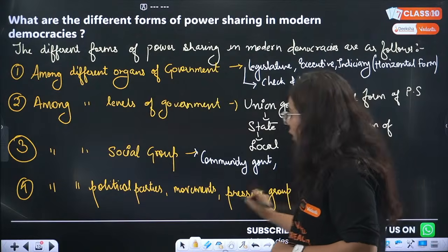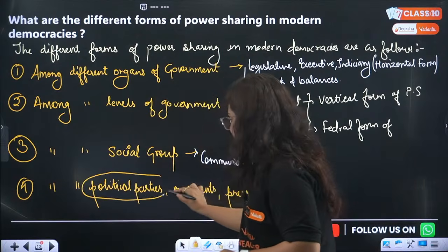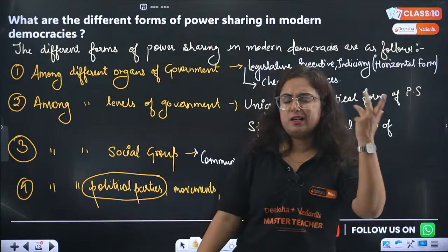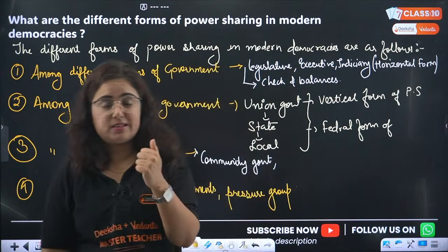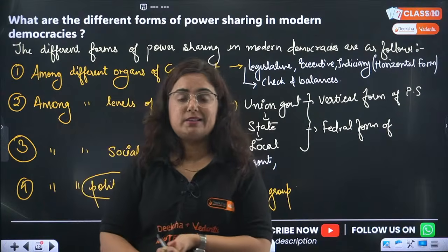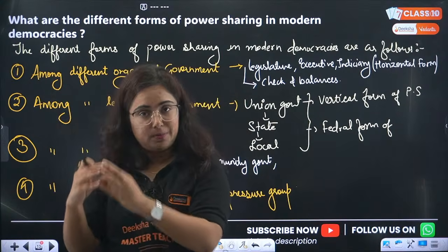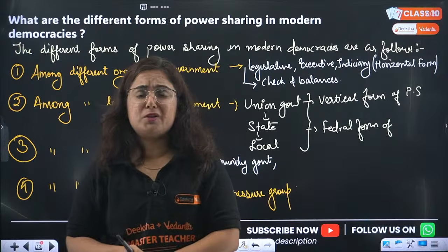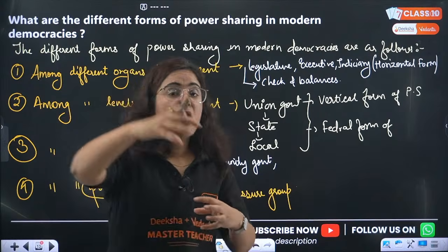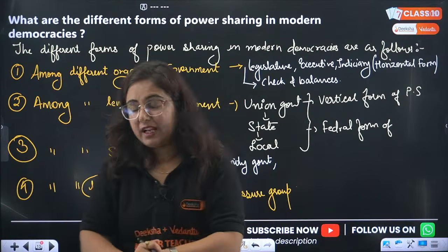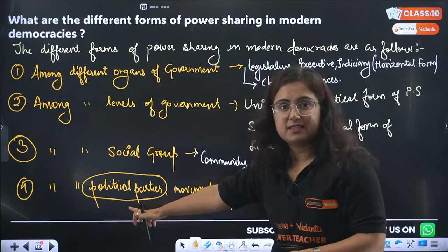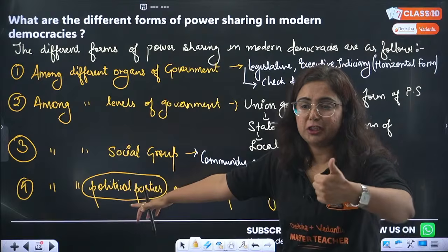If I talk about political parties, there are countries with a single party, there are countries with a two-party system, but in a multi-party system, when a single political party cannot hold the majority power, then small different parties come together and form a coalition, right? This is how political parties are sharing the power.